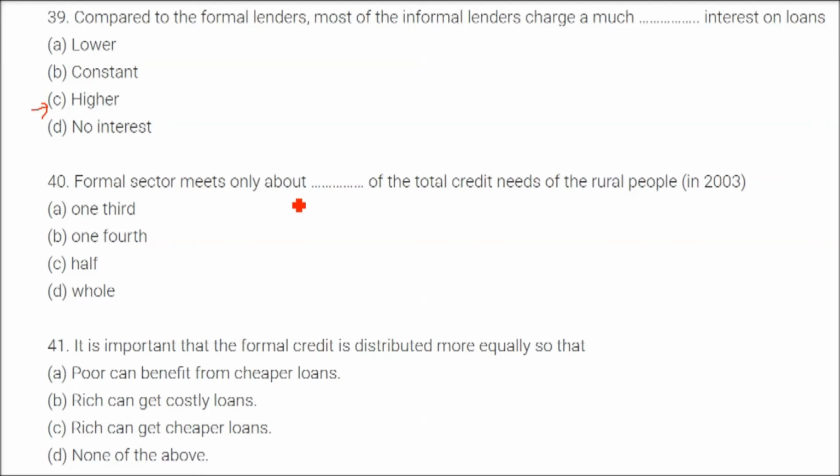Formal sector meets only about dash of the total credit needs of the rural people. This question is based on 2003. So the answer is half. If you take a different year, it may be 1/3. So you have to see what the statistics of the year are. It is important that formal credit is distributed more equally so that the poor, those people who have no collateral or who really need money, can benefit from the cheaper loans.